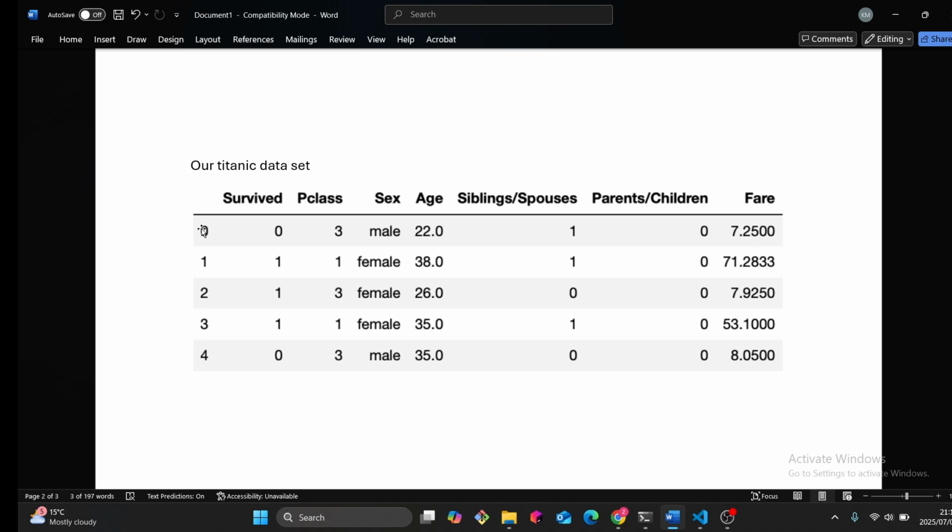So this is the survived column. It takes in a Boolean value. If it's 0, we know that the passenger did not survive. If it's 1, we know that the person survived. And this is the class, 1, 2, 3. This is the sex, it can be male or female, the ages of the people who were in the Titanic, how many siblings and spouses they had, how many children and parents they had, and then how much they paid to get into the ship.